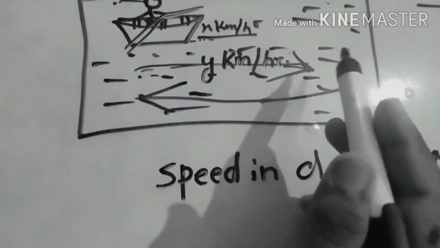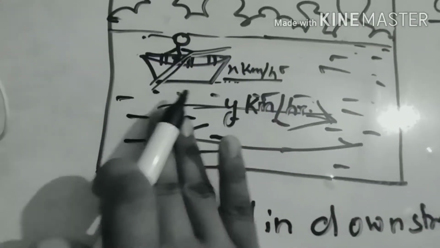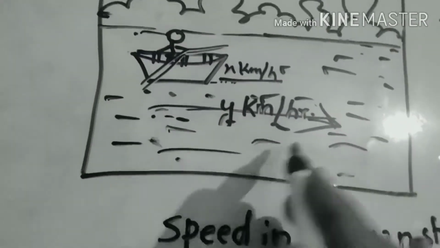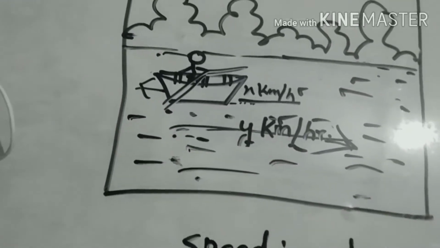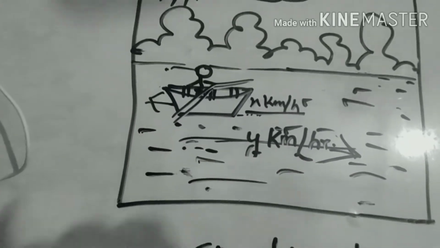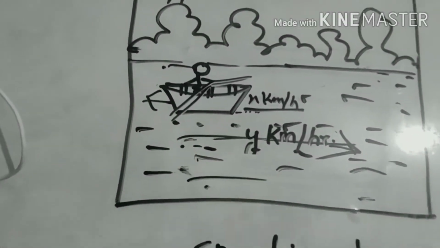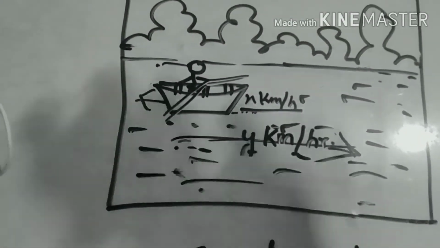And then if he goes opposite to the direction, let us consider the speed of the stream is on this side, and he wants to go back. So he will have to oppose the stream, he will have to apply more force to go against the stream.